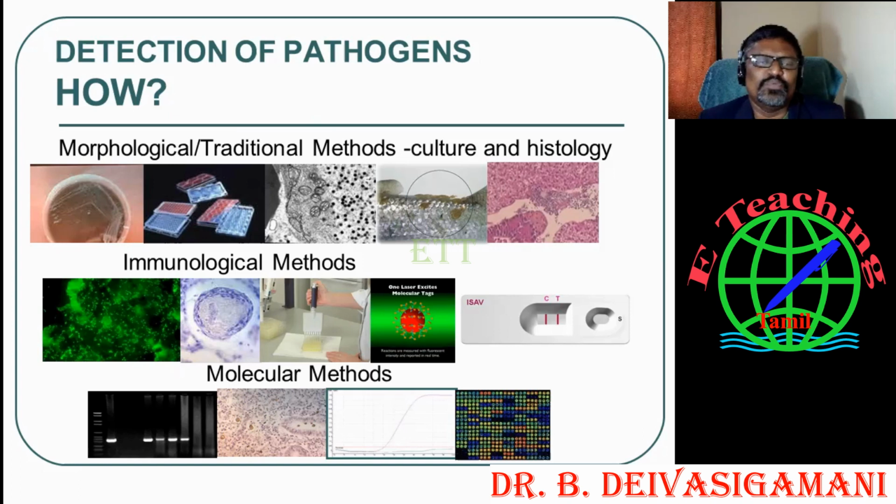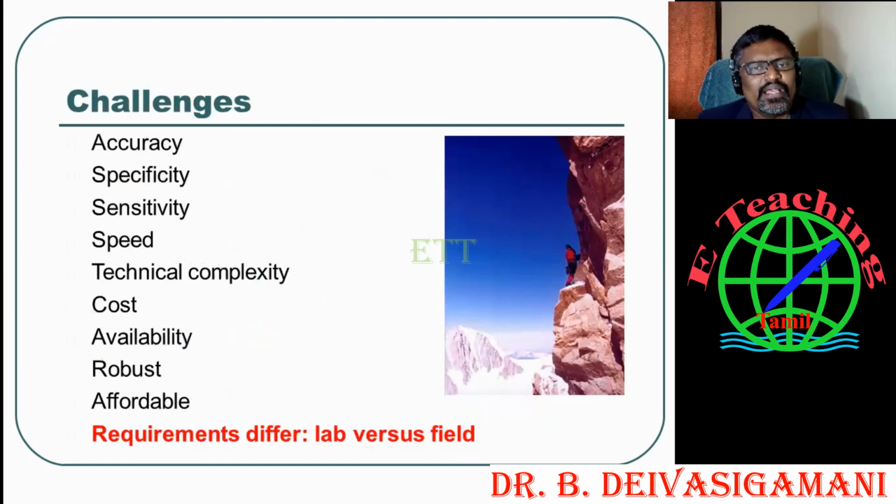This is one of the tools you should use to identify pathogens. And what are the challenges, I already told you. The identification and diagnosis of disease is very challenging. It is not easy.